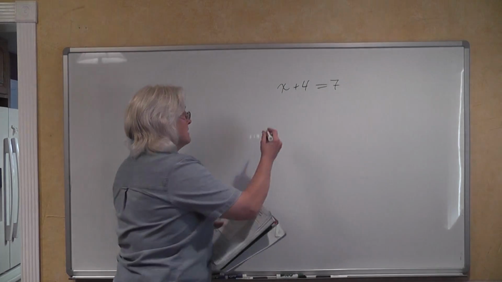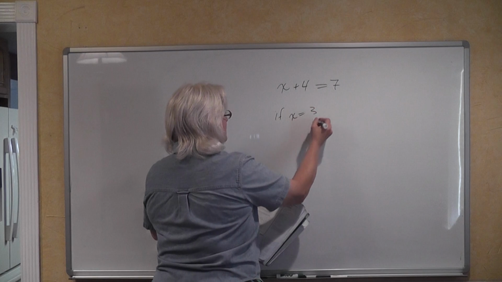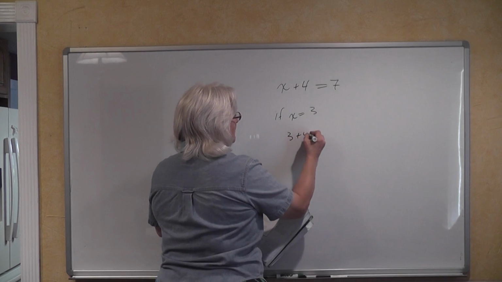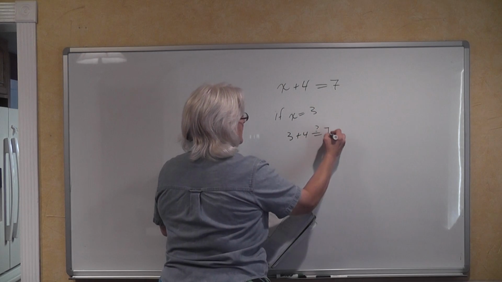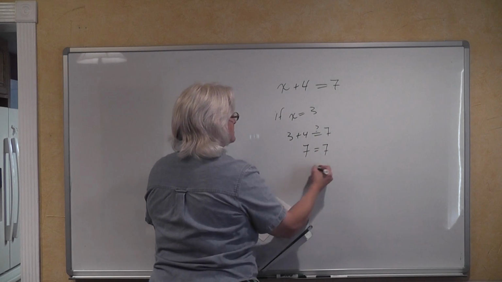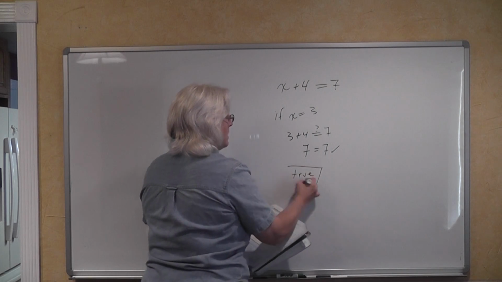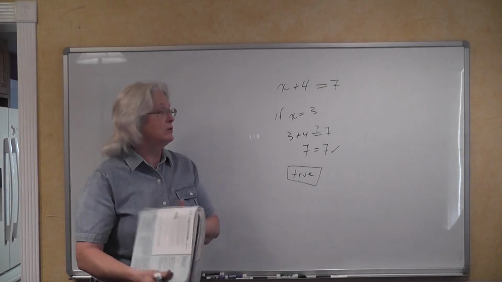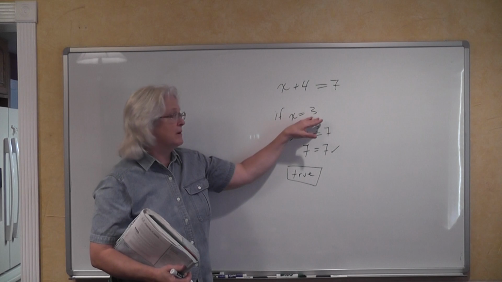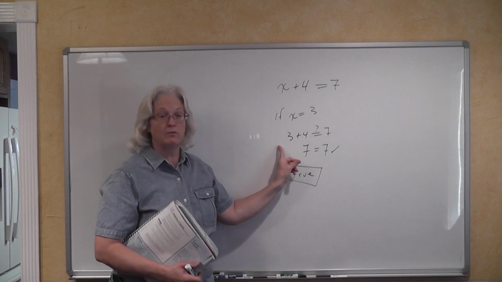So, we have two examples here. If we say that x is equal to 3, then we have 3 plus 4, is that equal to 7? And yes, of course, 7 is equal to 7. So we have come up with a true statement when x is equal to 3.